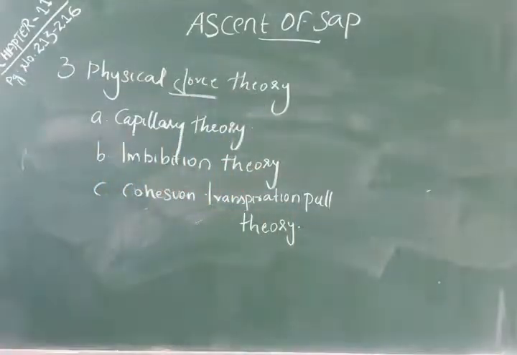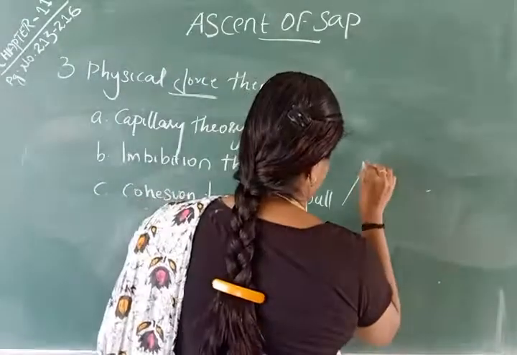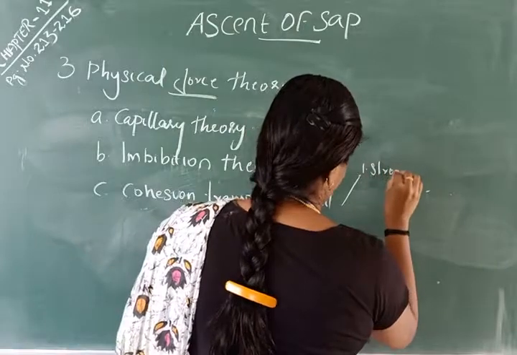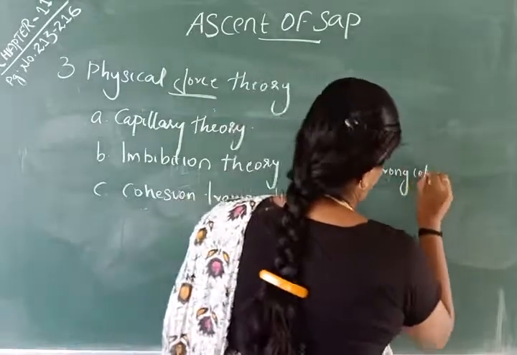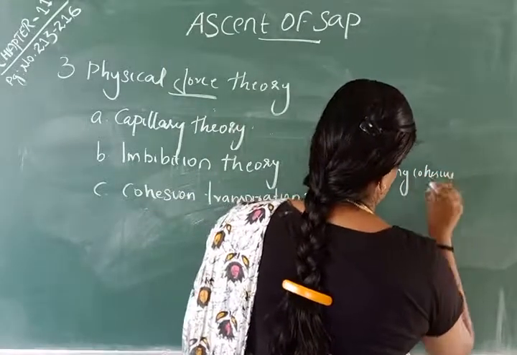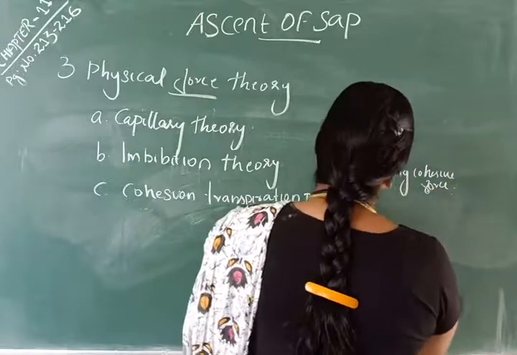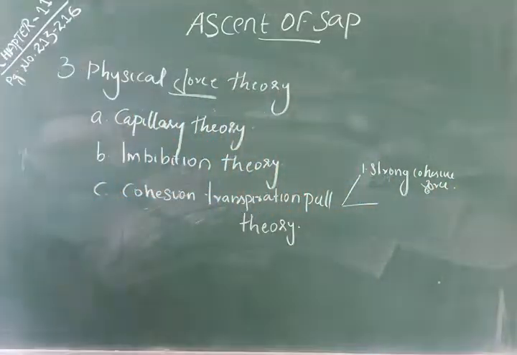Cohesion transpiration pull theory. This theory, which was proposed by Dixon and Joly, is based on three features. First one, strong cohesive force of water. So adjacent water molecules have high attractive force.